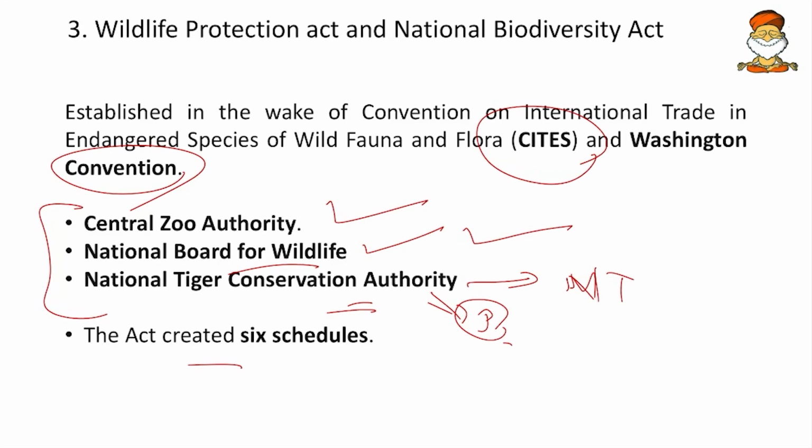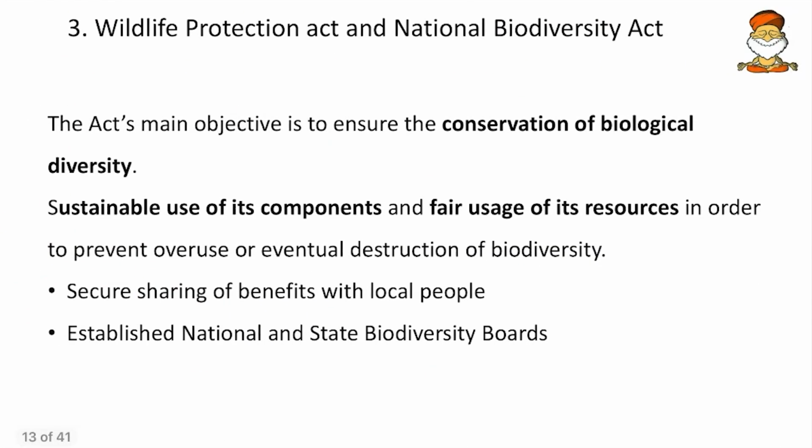Friends, all these schedules have already been asked by UPSC in prelims, but now in 2022, the Wildlife Protection Act is going to be amended. So the Wildlife Protection Act Amendment Bill 2021 is already in Parliament. If it is enacted, we will not be having 6 schedules, we will be having only 4 schedules. So remember that and update accordingly.